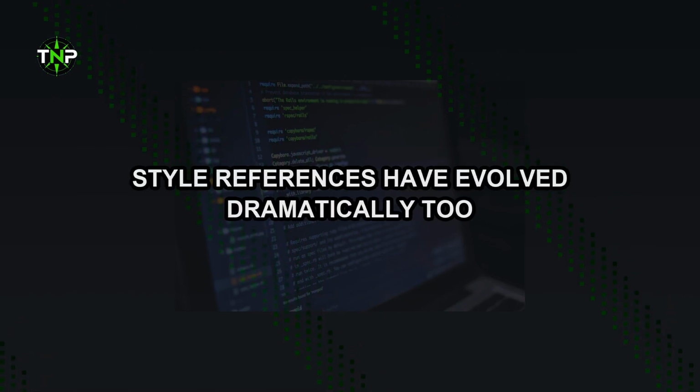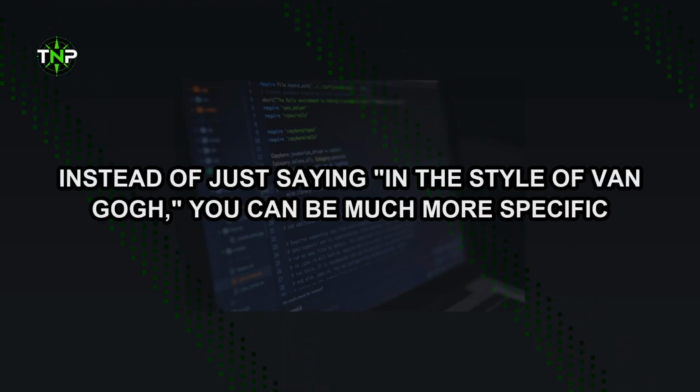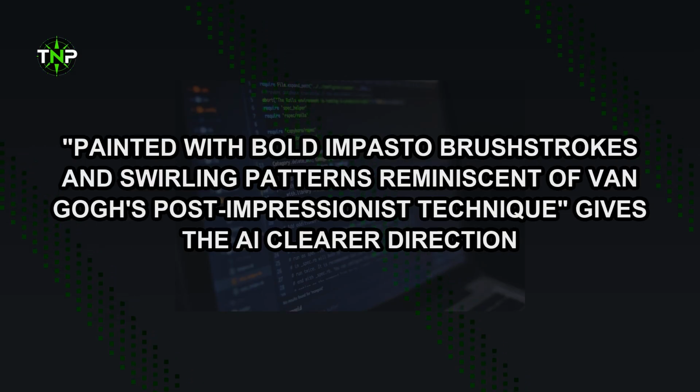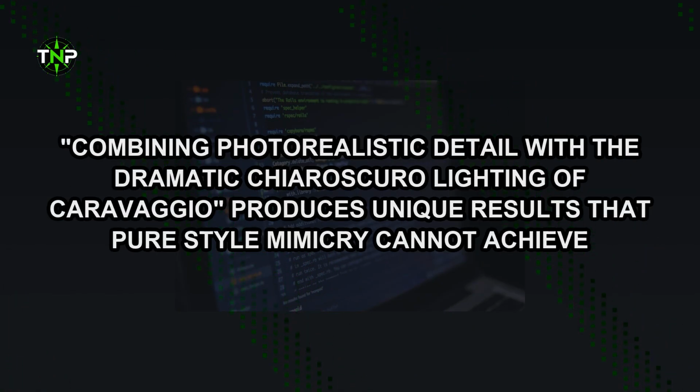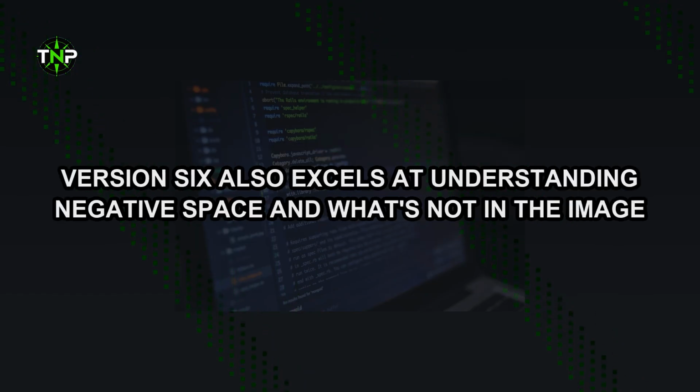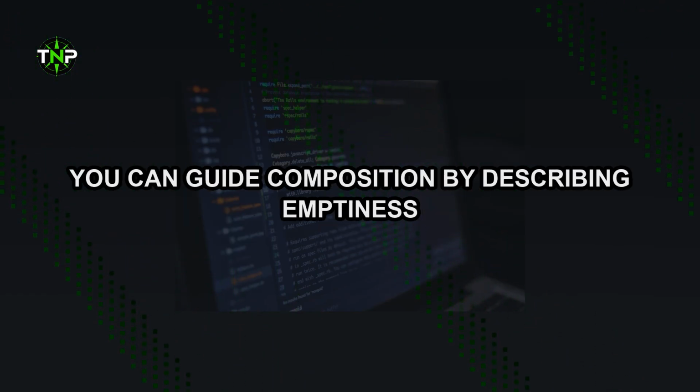Style references have evolved dramatically too. Instead of just saying "in the style of Van Gogh," you can be much more specific. Painted with bold impasto brushstrokes and swirling patterns reminiscent of Van Gogh's post-impressionist technique gives the AI clearer direction. You can even blend styles intelligently by describing techniques rather than just naming artists. Combining photorealistic detail with the dramatic chiaroscuro lighting of Caravaggio produces unique results that pure style mimicry cannot achieve.